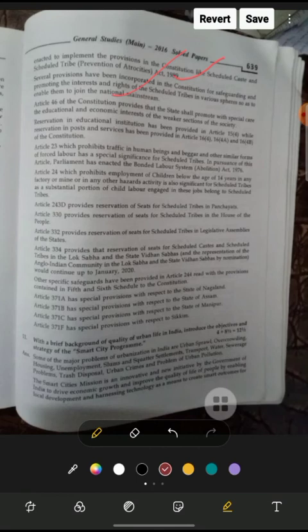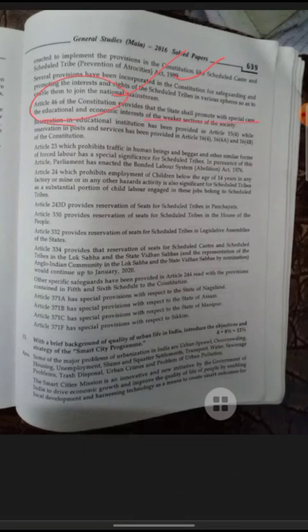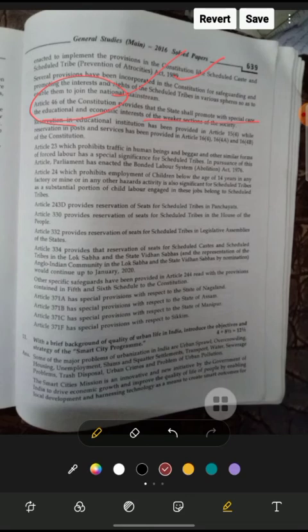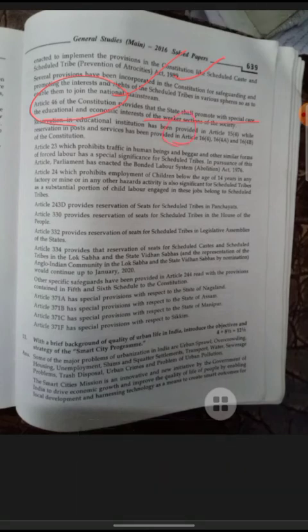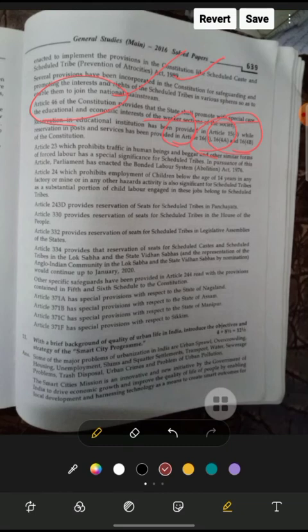Article 46 of the Constitution provides that the state shall promote with special care the educational and economic interests of weaker sections. Reservation in education is provided under Article 15, while reservation in posts and services has been provided in Article 16, Article 16(4) and Article 16(4B). Article 23, which prohibits trafficking in human beings and begar and other similar forms of forced labor, has a special significance for scheduled tribes.